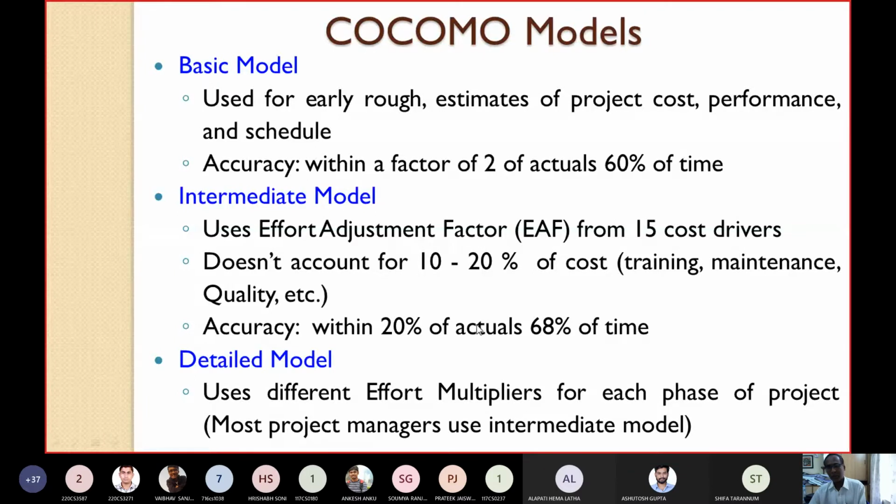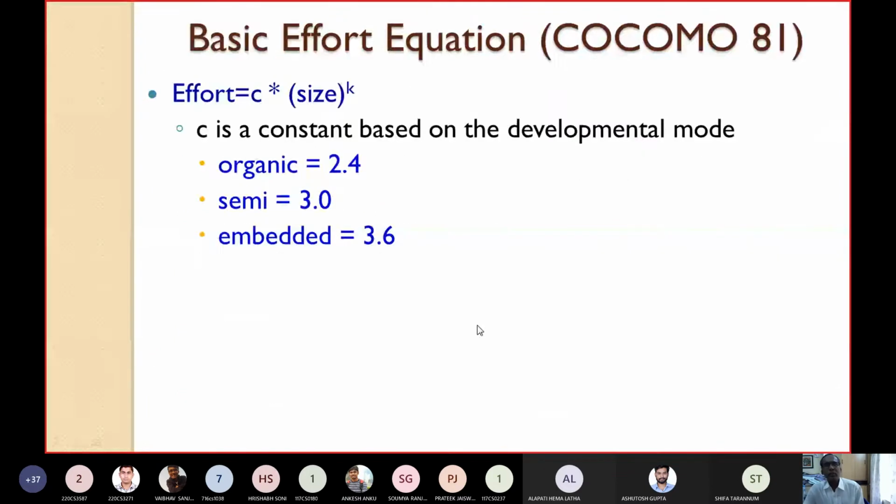Now let's see the formulae for these different models. We shall first see the basic effort equation according to COCOMO 81. Effort can be estimated as C times size to the power K, where C and K are constants. Size is the source lines of code. C is a constant based on the developmental mode. For organic mode, the value of C is 2.24. For semi-detached mode, C is 3.0. For embedded mode, C is 3.6.